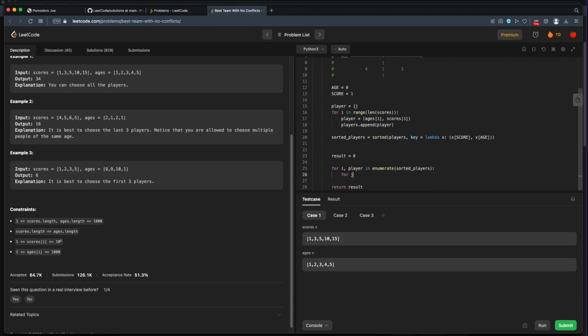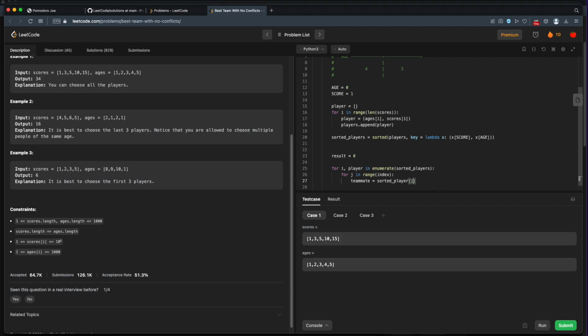Okay, and so for J, starting at 0, in range up to our index, so that's all the players that came before this player, if that player is older, well, then we have to eliminate them. So let's just get the player, or we'll call this teammate. We already have player, so teammate. So the teammate that we're looking at is going to be our sorted player at this index J.